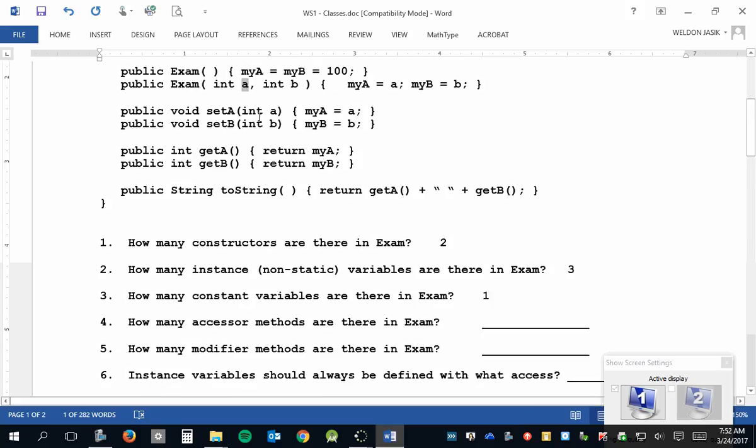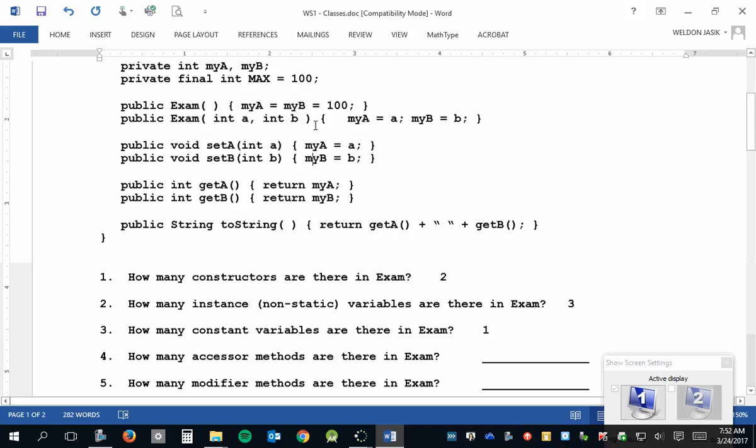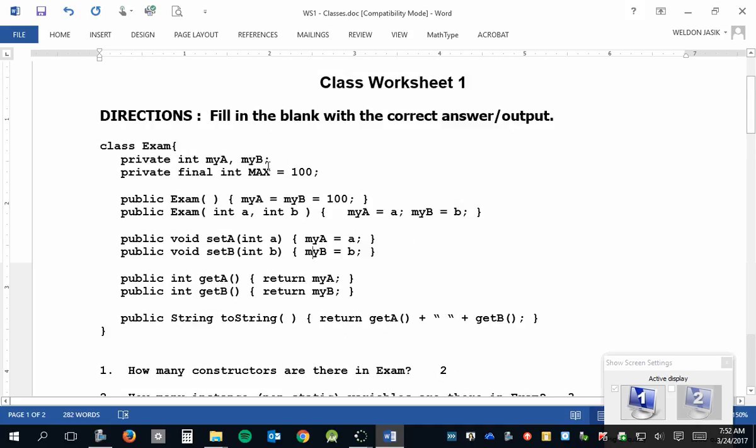Look, first of all, we said there's 5 methods in the class. These 2 are called setter methods. What do they do? They store new data into the object, either in my A or my B. They change the state of the object, we say. What does this object store? 3 things, really. 2 ints here, and then max, which is always 100. What I'm saying is, if a method changes what the object stores, we call it a modifier method.